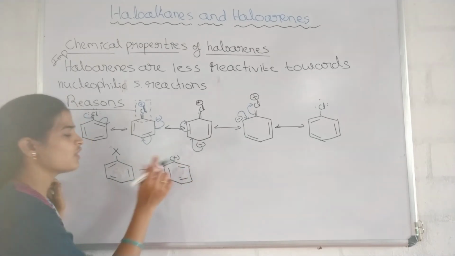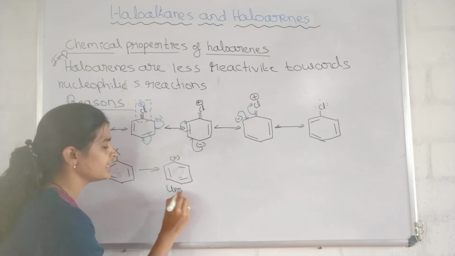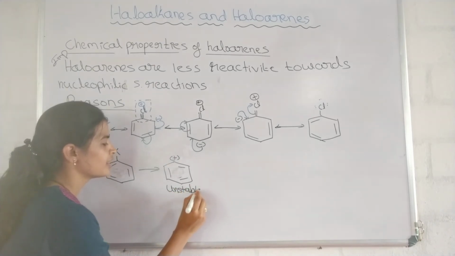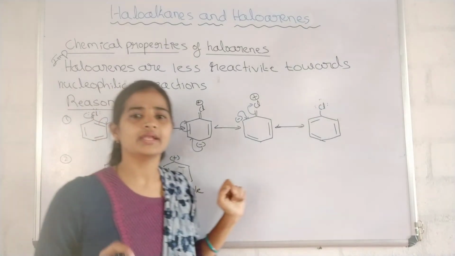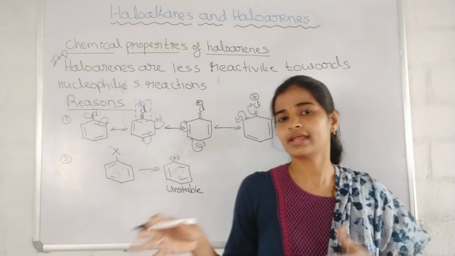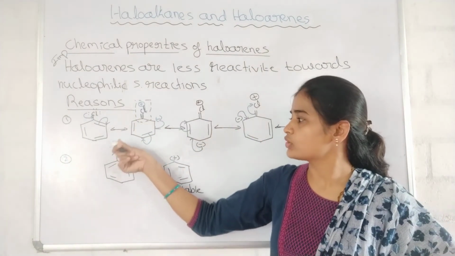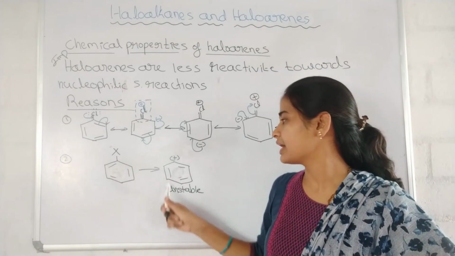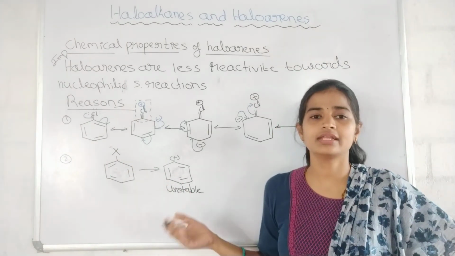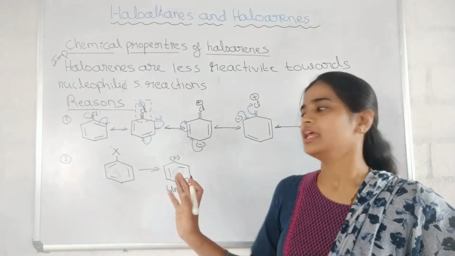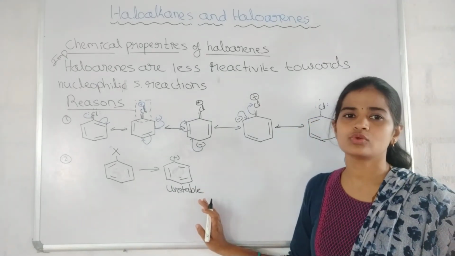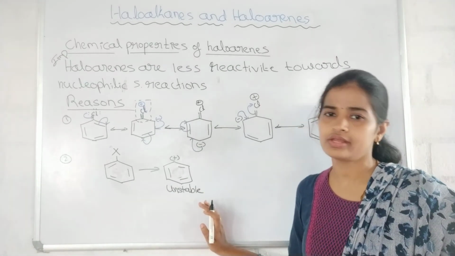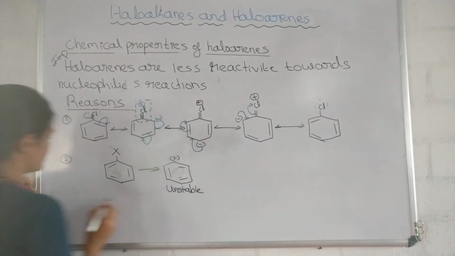This phenyl cation formed is highly unstable. All compounds have a tendency to attain stability, not instability. When it loses the halide ion it becomes highly unstable and doesn't want that, therefore it will not undergo nucleophilic substitution reaction.